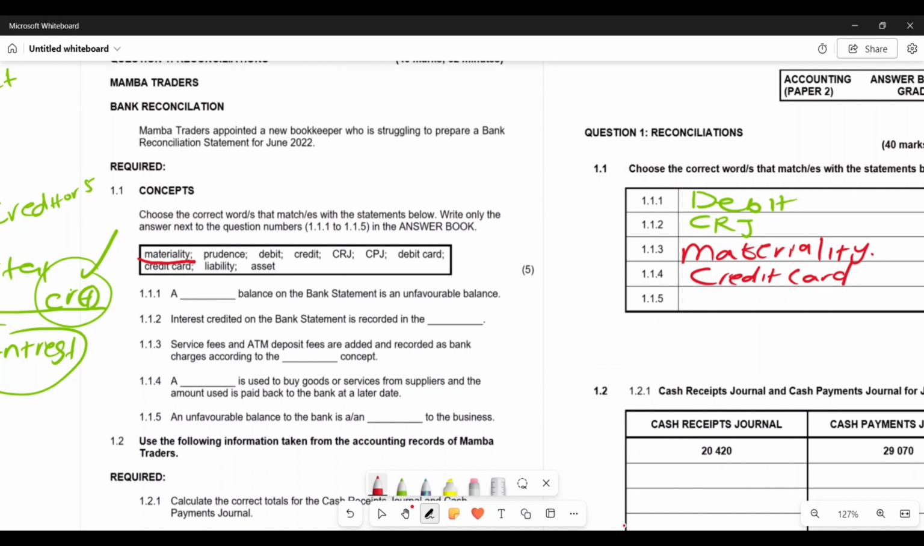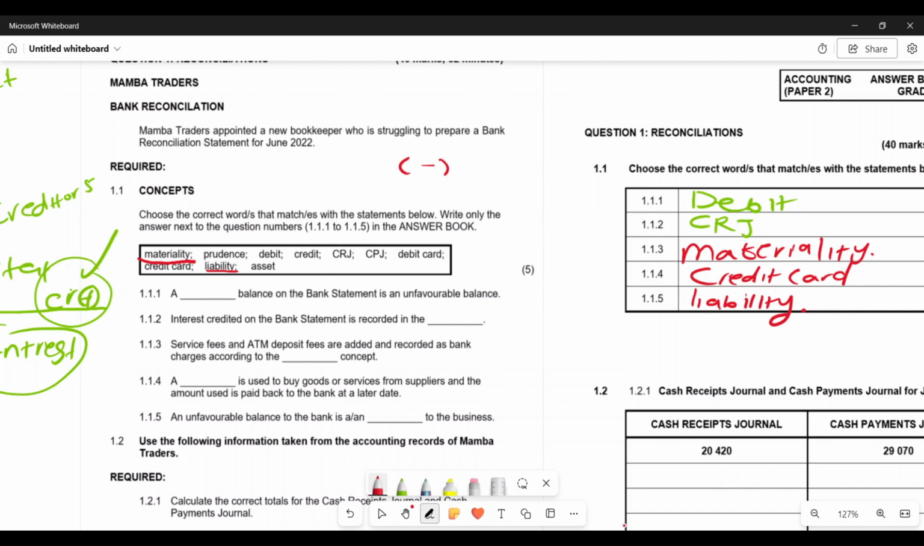An unfavorable balance to the bank is a blank to the business, right? So what is an unfavorable balance to the bank? Basically, this is a negative balance. And as a result, remember, we have used more money than we have, right? So meaning that we would need to pay that money back. So this becomes a liability, right? So an unfavorable balance is always classified as a liability. And in your books, to be specific, under your balance sheet, this unfavorable balance under your current liabilities, you would classify it as bank overdraft.